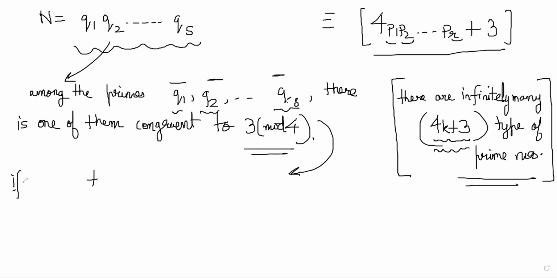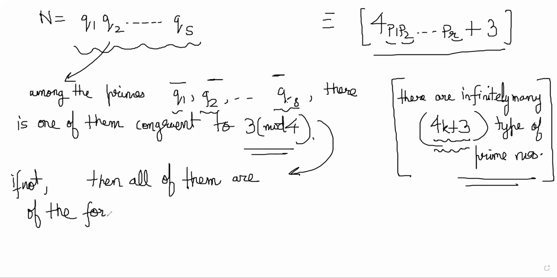If not, then all of them must be of the form 4k plus 1, right? 1 mod 4, basically all of them then must be 1 mod 4, no? Prime numbers cannot be 2 mod 4. Everyone understands that, right? Yeah. So it cannot be 2 mod 4.